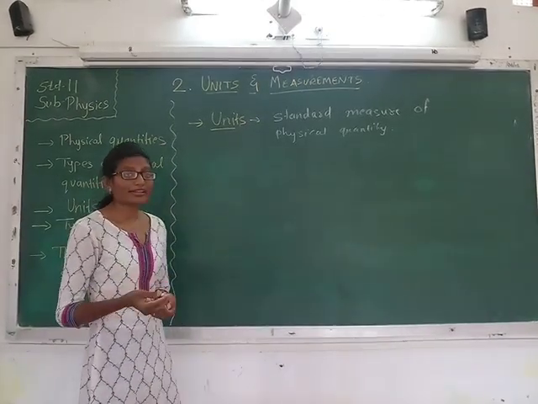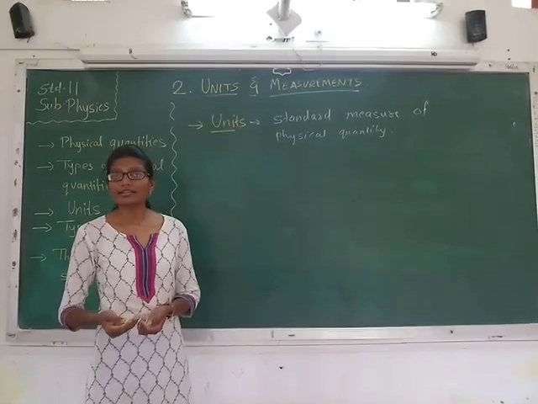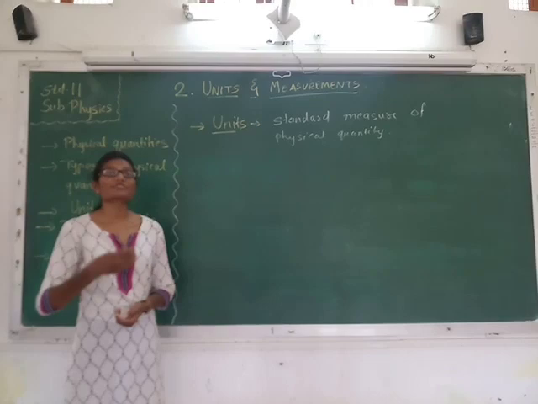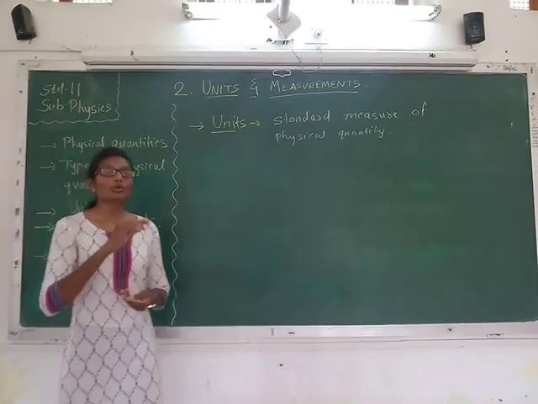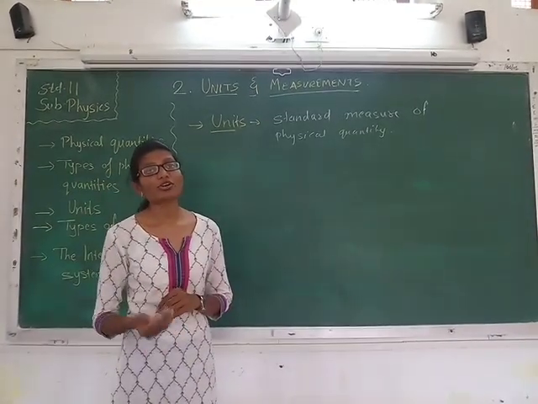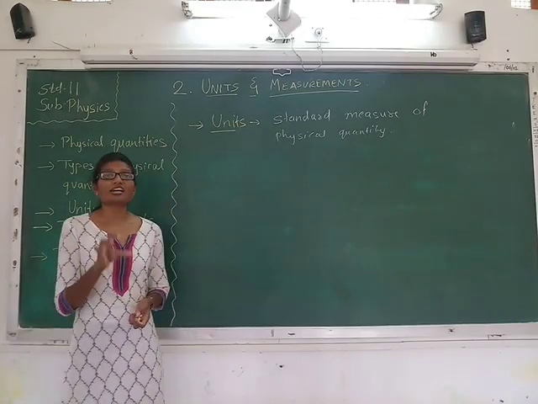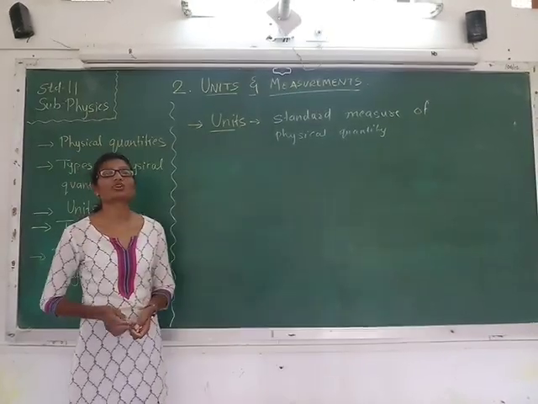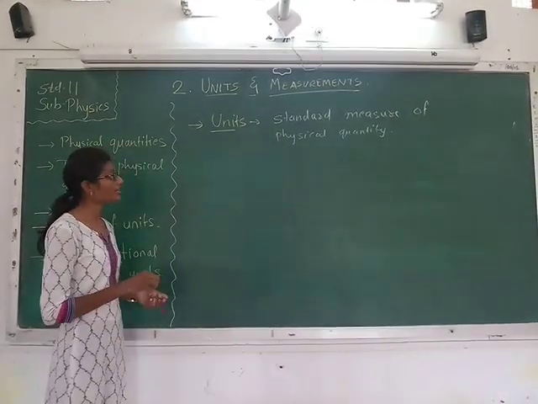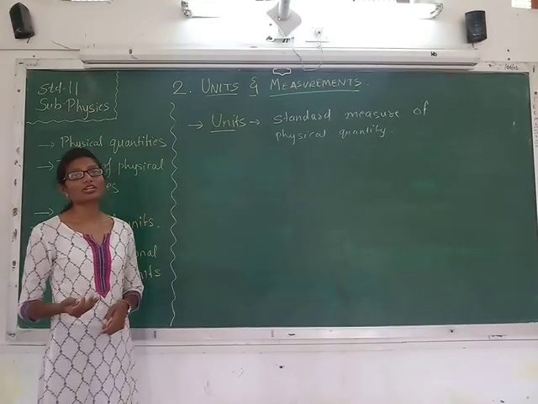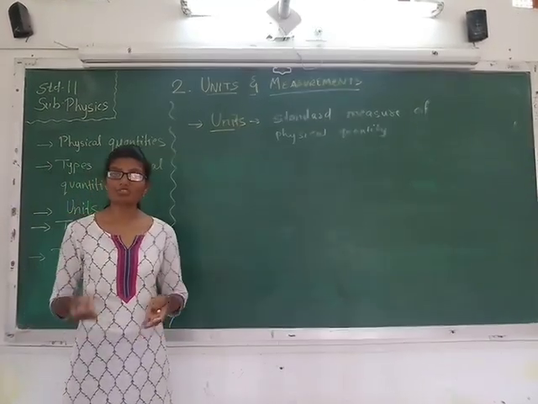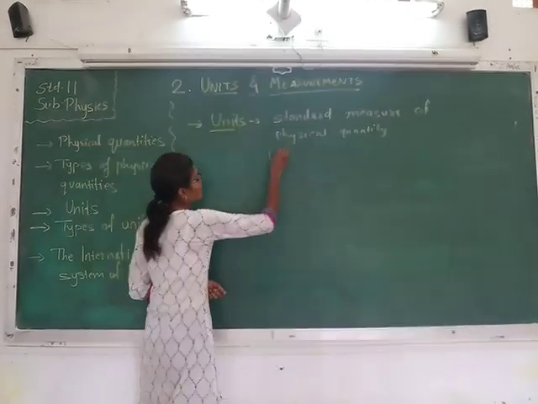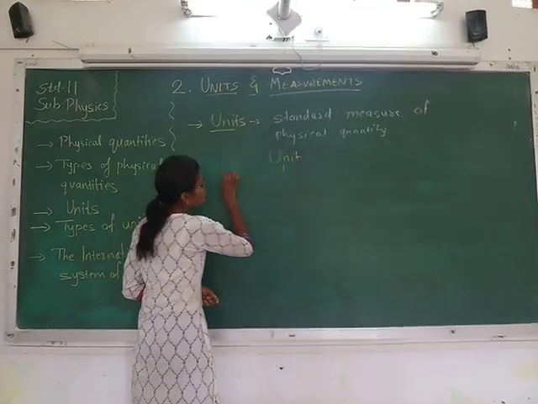So centimeter, meter, feet, inch, all these are different units for the physical quantity length. So to give the measurement of a physical quantity, some standards are fixed, and that standard of measurement for the physical quantity is called a unit. Now, as physical quantities had two types, fundamental physical quantity and derived physical quantity, in the same way, unit is also categorized in two,